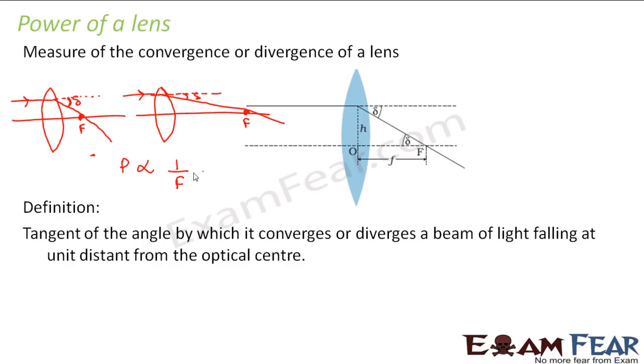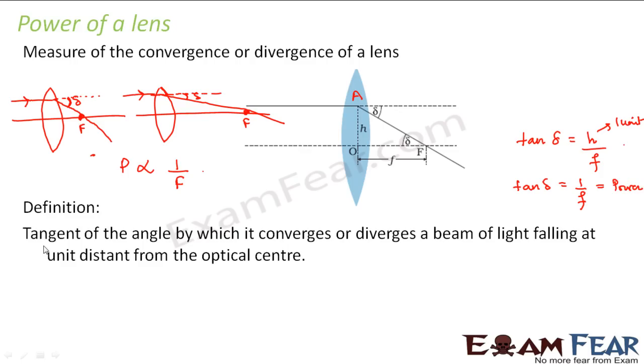So we can define the convergence or divergence as the tangent of the angle by which it converges or diverges a beam of light falling at unit distance from the optical center, because this angle we have considered as delta. So if you look at this triangle AOF, we can say that tan delta is equal to H divided by F. If you want to define the power of a lens, let us consider H as 1 unit. So H is unit distance from the optical center. So tan delta is equal to 1 by F, and this 1 by F is defined as power.